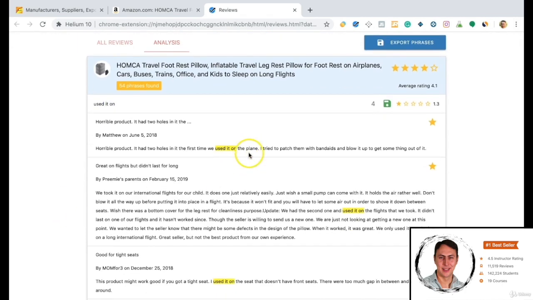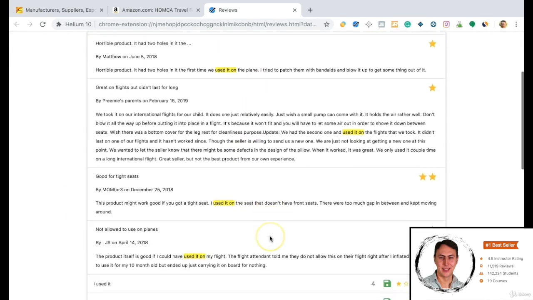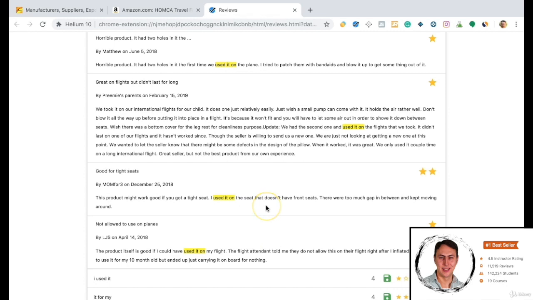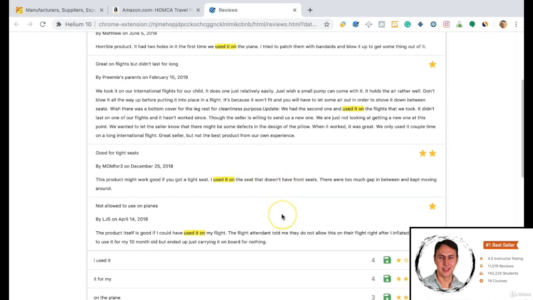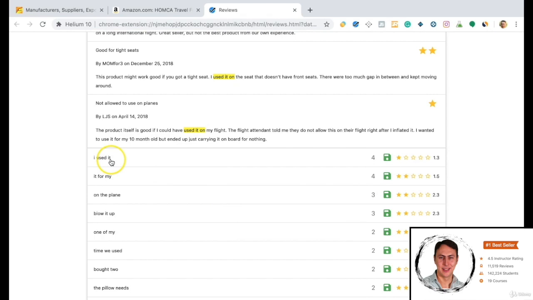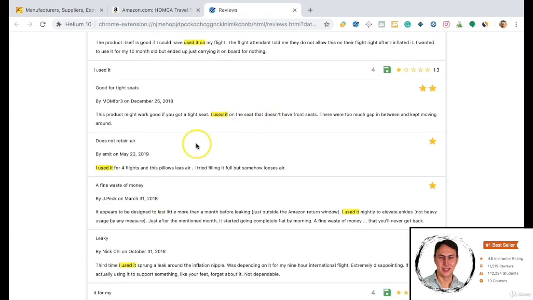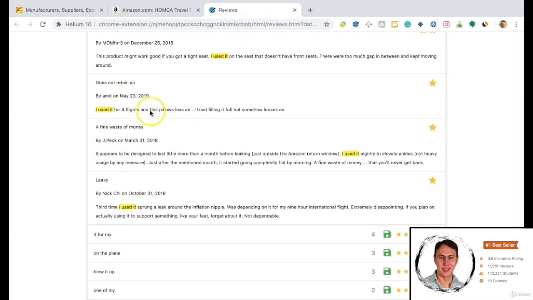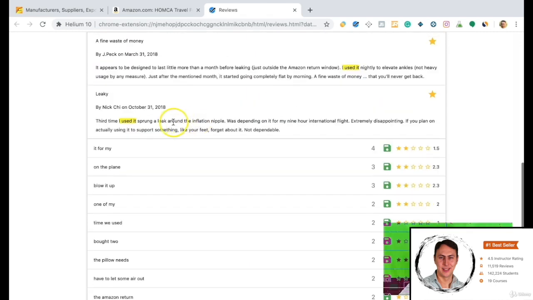For example, this one was used in the armchair, and there wasn't any space on the front side. It is not a problem for us. Even this problem doesn't belong to the product. In this comment, it was mentioned that this pillow has a problem with losing air. In another comment, there was a little bit of losing air. Probably they were talking about the cap. They said "not dependable," which means it's an untrustable product. You may have a problem, they said.